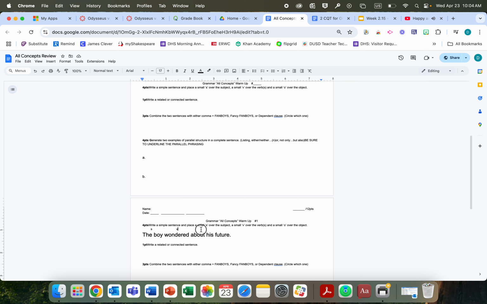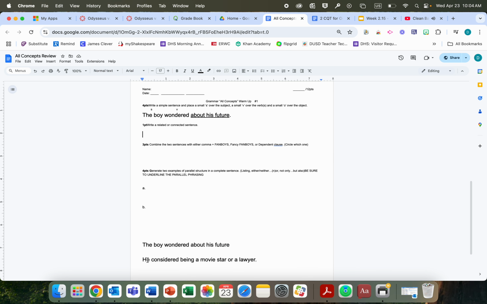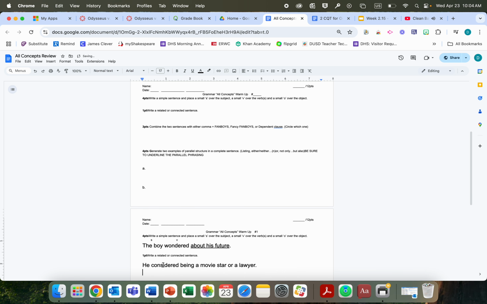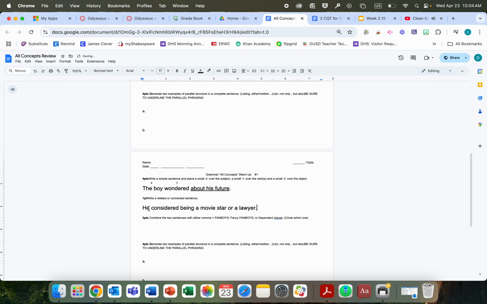Even better, though, what you have at the end of this sentence is a prepositional phrase, and you can underline it as this. I don't always talk about that every school year, so if your particular class got that lecture, that certainly would be valuable information. About is the preposition. The object of the prepositional phrase is the noun his future. So prepositional phrase, about his future. Then it asks for you to write a related or connected sentence. Just trying to be efficient with the video timing here, a little copy paste. And we end up with that sentence. It's related, it's simple, you don't have to do anything with it.